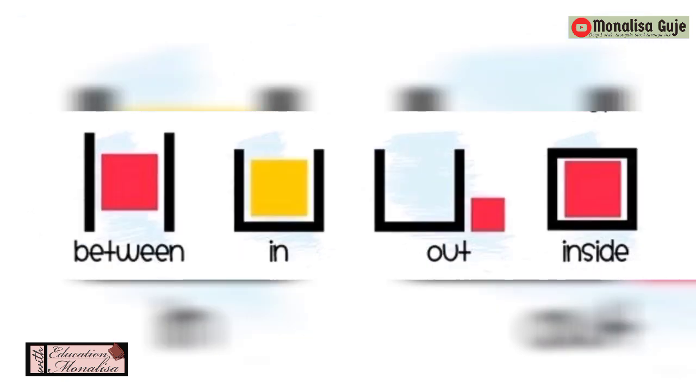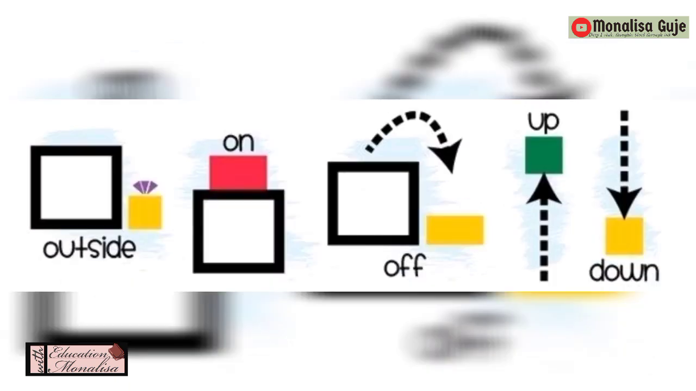Very small, like only in one line. Between, in, out, inside. Where you write between, just in front of that, draw two lines and make a square in between, so you understand about it. Outside, on, off, up, down. Don't take many pages or many lines. Just where you write the word, in front of that, draw this picture.